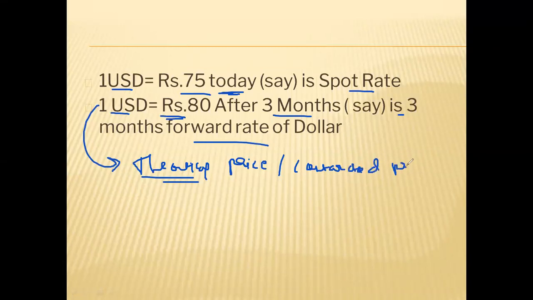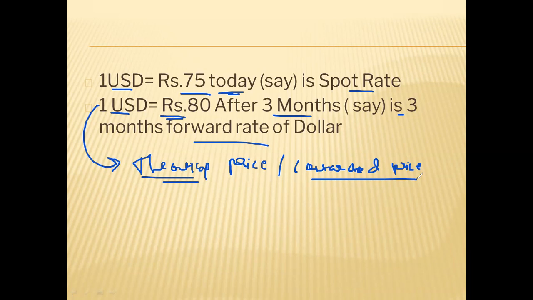Now, once a customer has entered into a forward contract, he need not check the actual rate. For him, the forward rate only will apply. Okay, the actual rate can be checked only for calculating the profit or loss. Whether he has avoided loss or not, that we can say, what is the benefit of the forward contract.